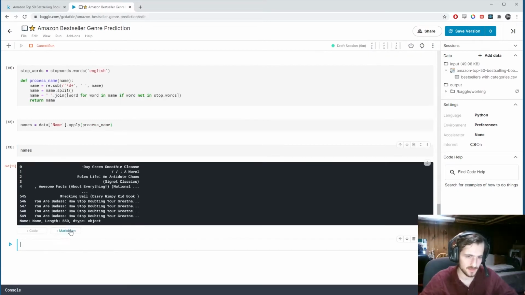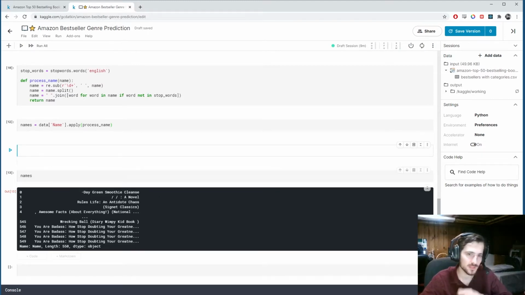If we want to look at that, names will now look like this. So you can see all the numbers have been stripped, and additionally stop words have been removed. So here this originally said how to stop, now it just says how stop. Okay. Now what I want to do is encode this as a sequence of integers.